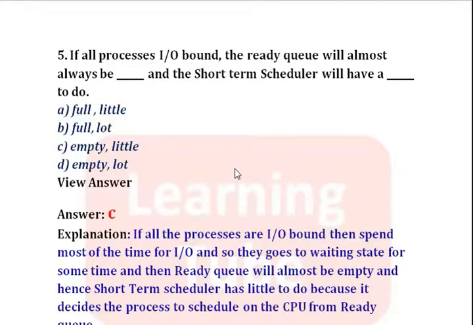So they go to waiting state for some events and the ready queue will almost be empty at that time, and hence short-term scheduler has little to do in deciding the process to schedule from ready queue. So the option C is correct.